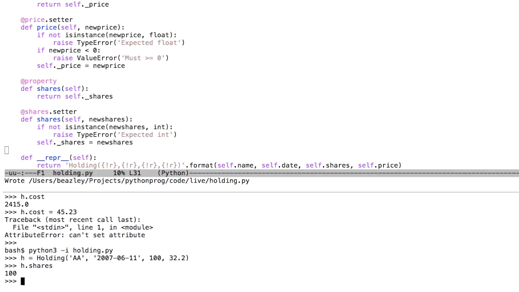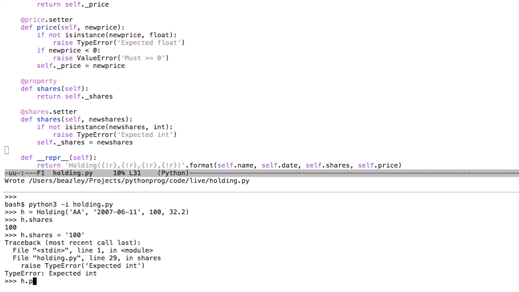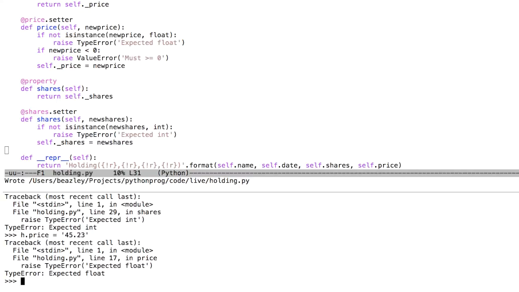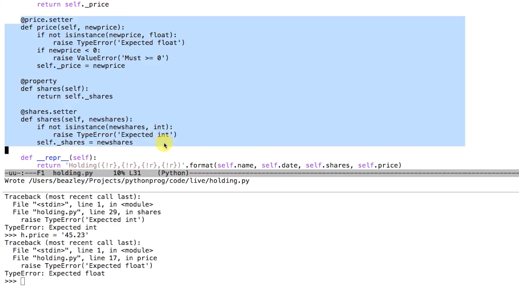So if you access shares, it works. If you try to set shares to a bad value, it blows up. Same thing with the price. So this is one of the tools for locking down the dot. We're going to look at another technique in the next part that addresses the problem of the amount of code that we're having to write here. So we'll look at that in the next section.